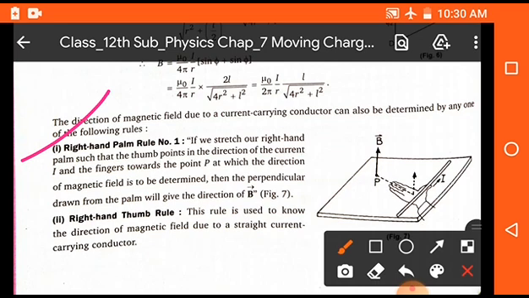According to this rule, as you can see in the diagram, we adjust our right hand palm in such a way that the thumb shows the direction of current in any wire or conductor, and the fingers point to the point where we have to find the magnetic field. So if we take a perpendicular on the palm, then this perpendicular shows the direction of magnetic field at that point. So this is the right hand palm rule number 1.